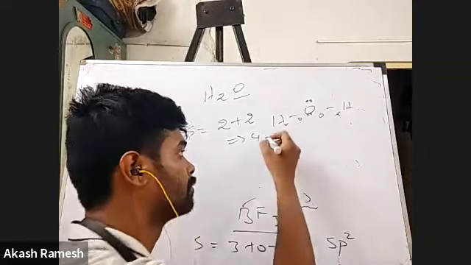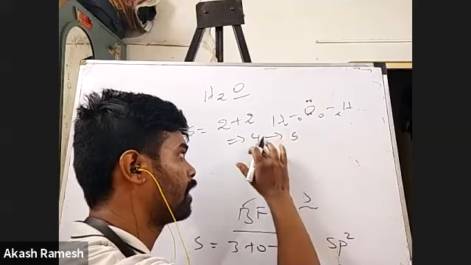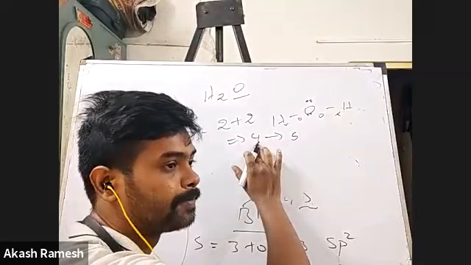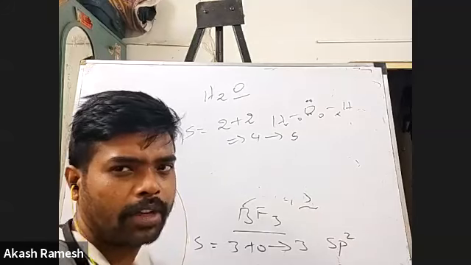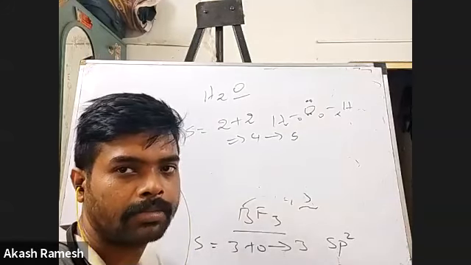What is the hybridization if I have 4 as a steric number? You don't even have to look at the table which I gave you.